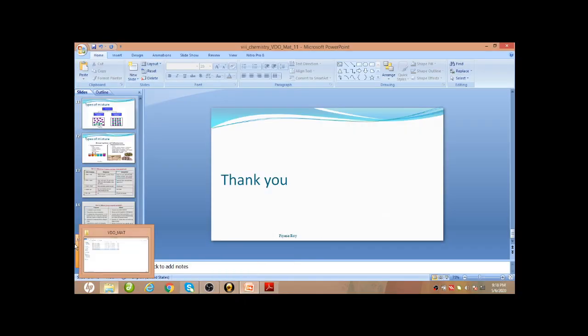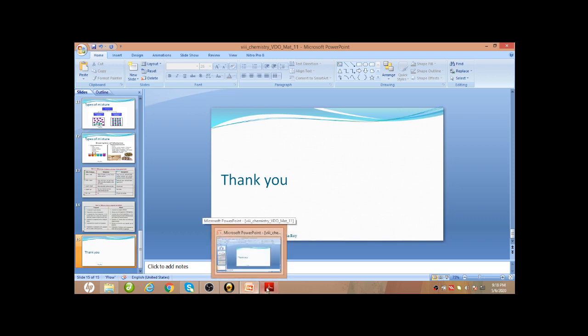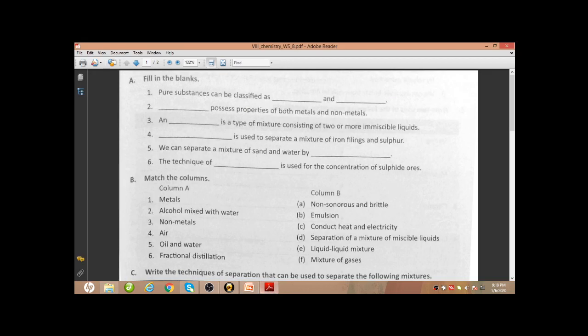Now we will be doing the worksheet, but here you do one thing, I hope you have pen and paper with you. If you don't have, stop the video and go and bring that. Here we will be doing the worksheet which was given in our last class. Hope you have done it on your own, because the questions are very easy. But again, let us do that. Just check whether you have done it correctly or not.